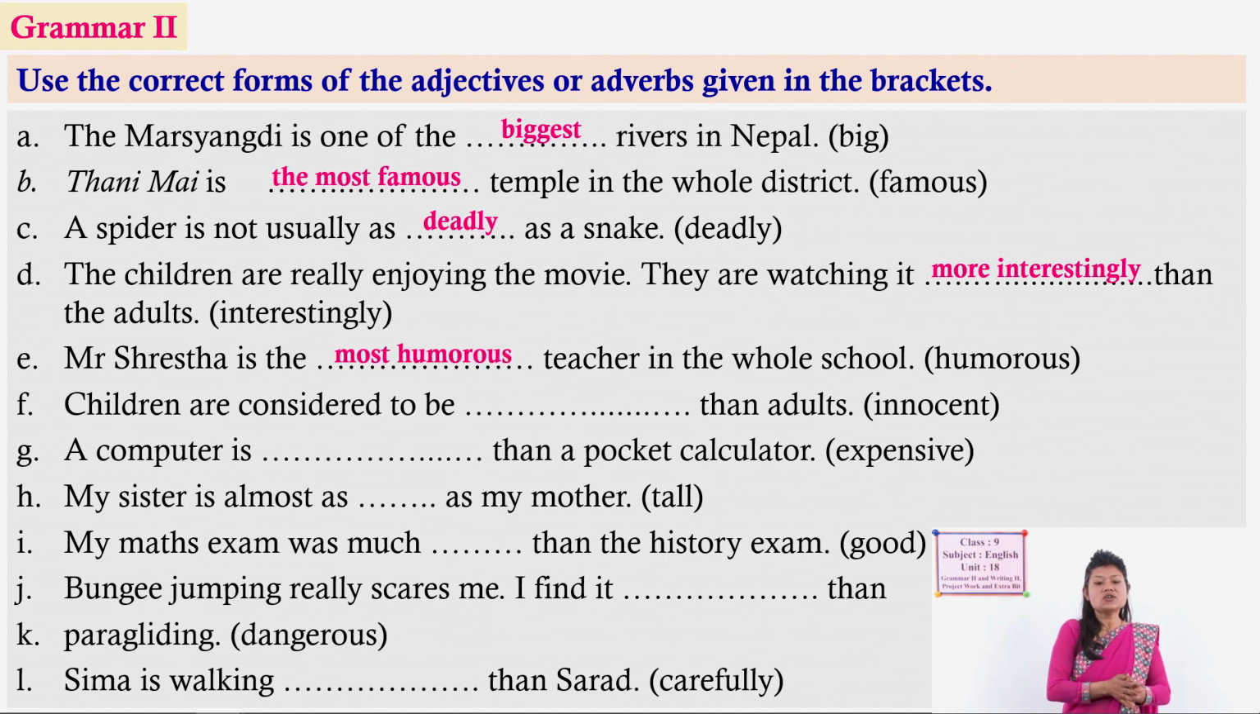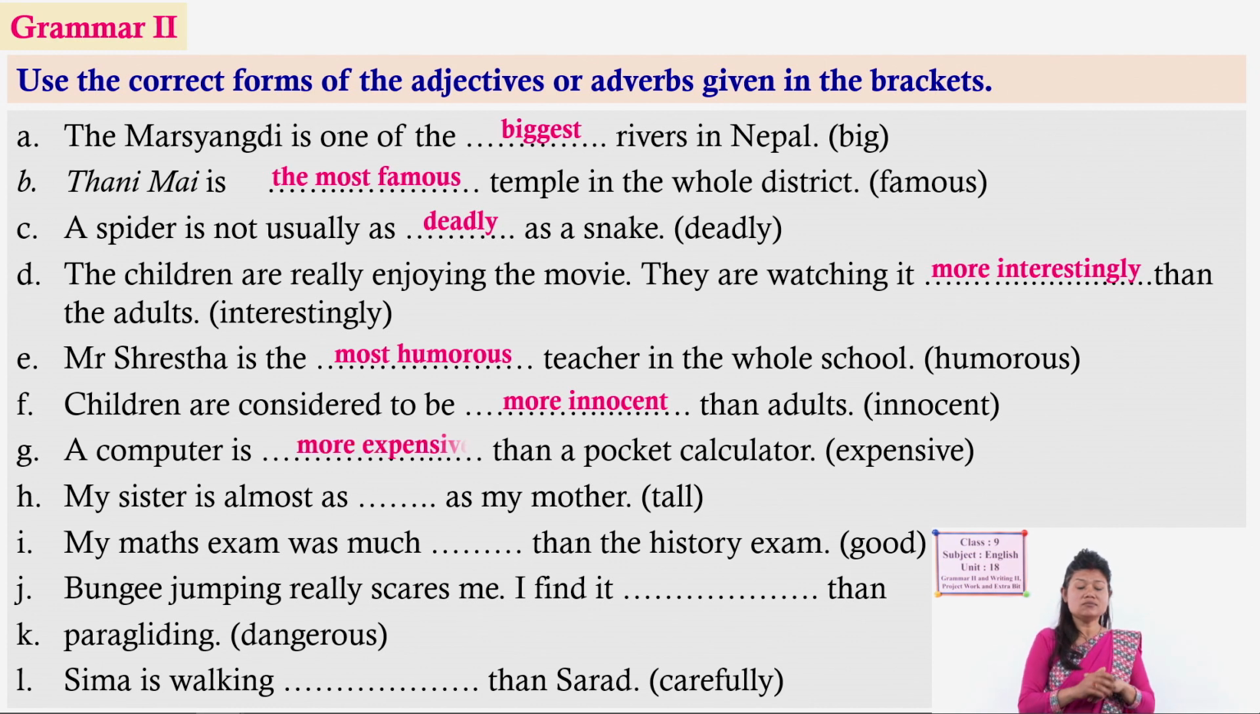Children are considered to be than adults. Again comparison, children and adults. So, who are more innocent? Children are more innocent. A computer is, tell me, than a pocket calculator. Two things are compared here. So, more expensive. Okay. Number H, my sister is almost as as my mother. So, both are tall. It means as tall as my mother.